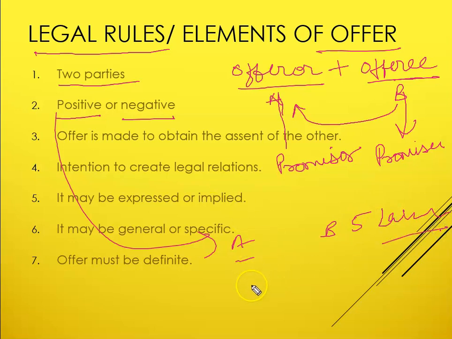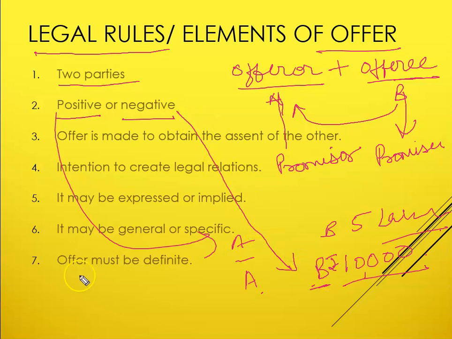What is a negative offer? Suppose A tells B that do not file a complaint against my friend and I will give you 10,000 rupees for that, right? So you do not file a complaint against my friend and if you do so, I will give you 10,000 rupees. What he is saying? He is saying that do not do this, do not file a case against my friend. It is a case of negative offer. I hope it is clear.